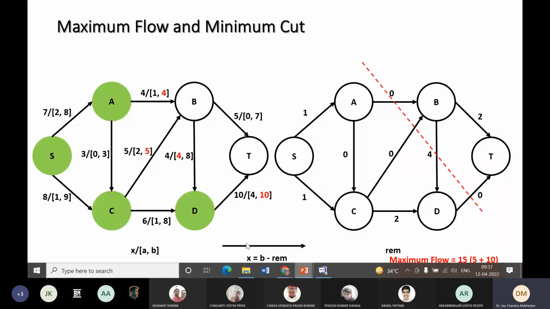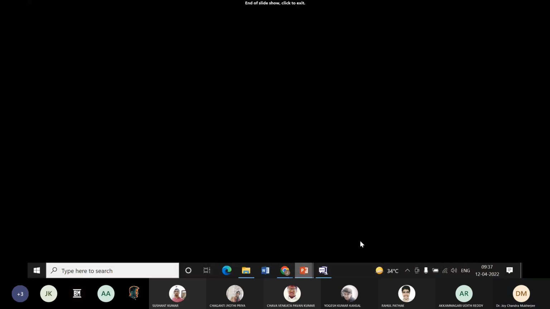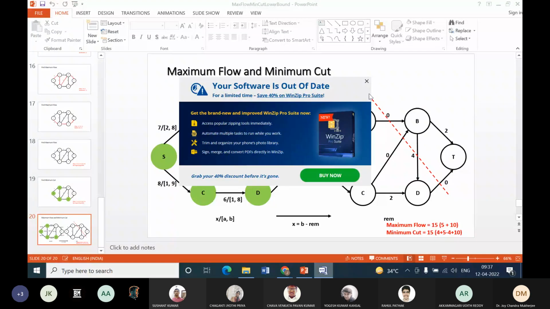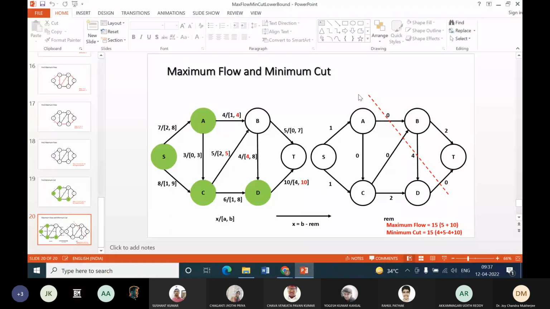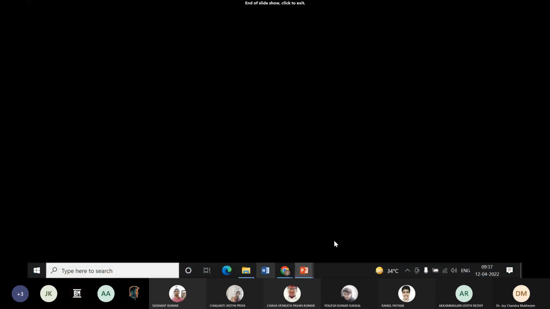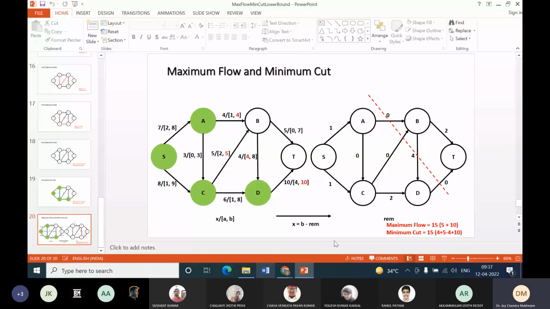The value of the min cut is this. Just a minute. Okay, so the maximum flow is 15: 5 is the feasible flow plus 10 I have got from that network, and the minimum cut must be 15.